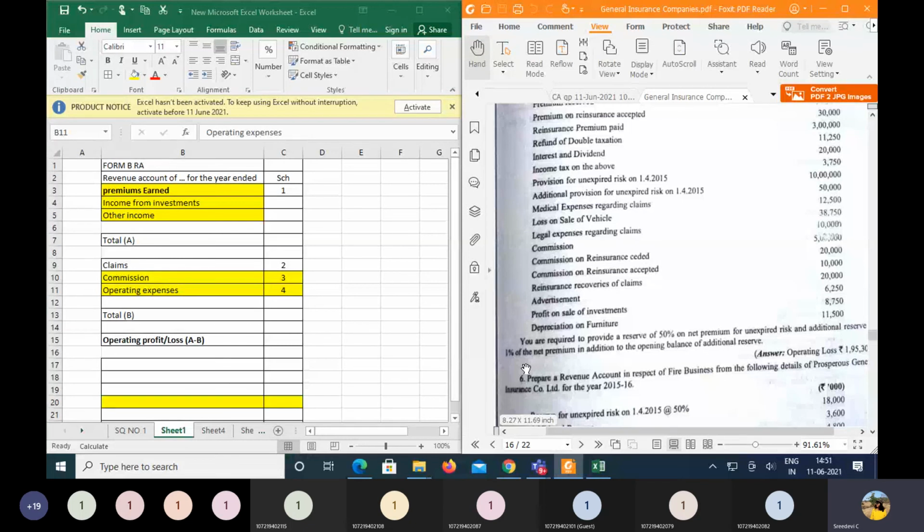Then you are going to make a comparison of what is old and what is new. If the old is more, we are going to add back the difference amount. If the new is more, we are going to minus the difference amount from the net premium. I hope you will be able to complete these questions by yourself, because the more you practice, the more perfect you become. And this is going to be one unit. The general insurance accounts is one unit itself, where two questions are to be expected from this. So better practice and gain more marks.